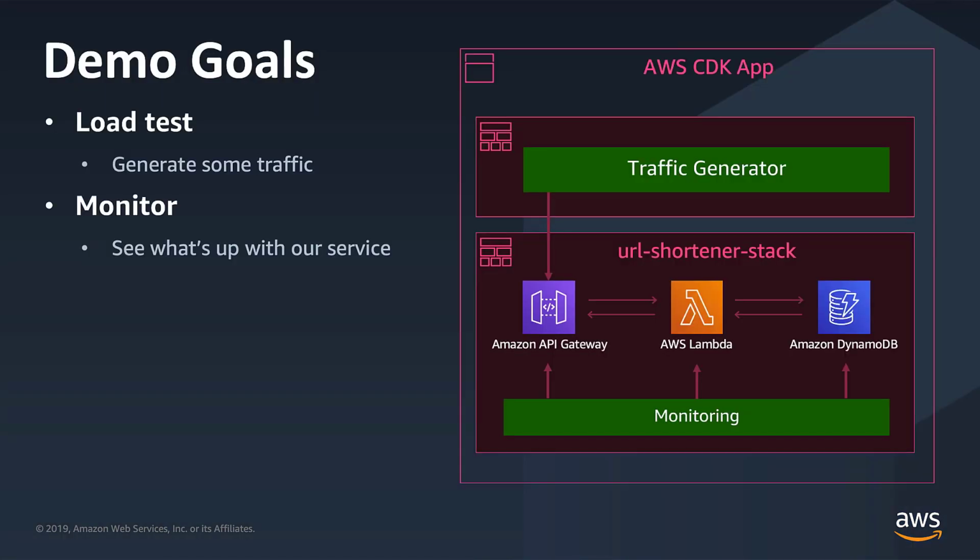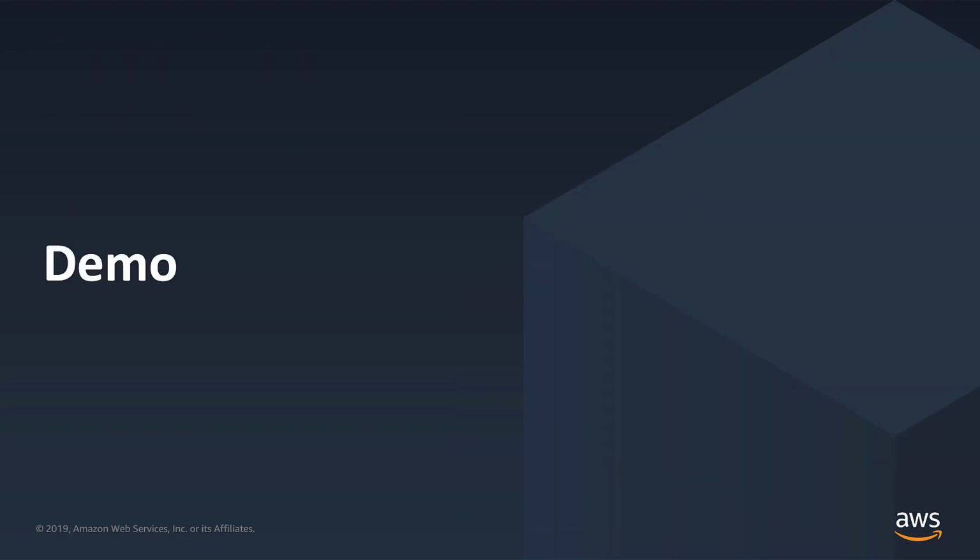And so what we're going to do in this part of the demo, we're going to first generate some traffic. We'll create a little load generator, traffic generator, and hit our service to make sure that it's actually withstanding the load. And then we're going to add some monitoring to our system so we can see what's going on and make sure that we have visibility into the production system. Okay, let's just get going.